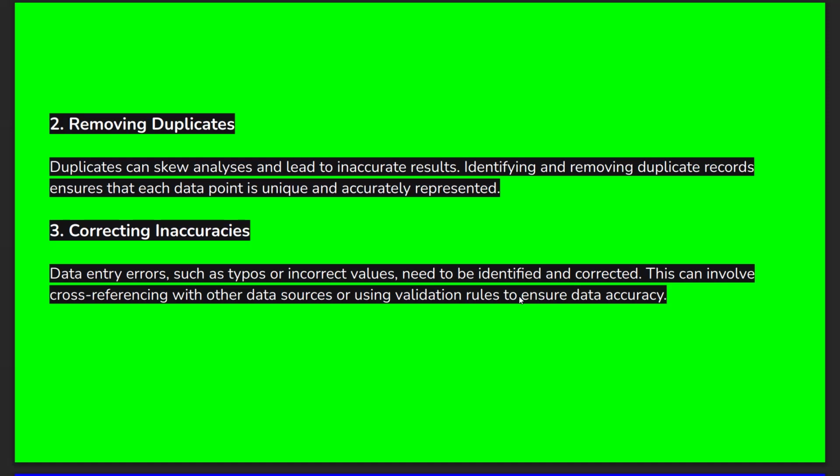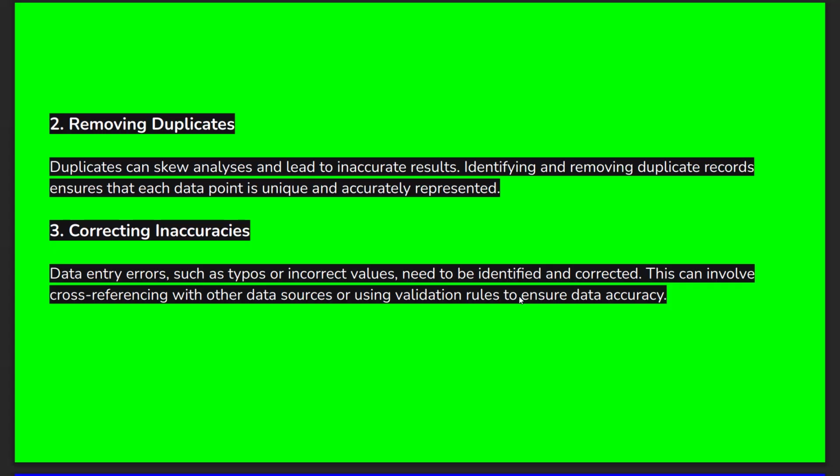Next one, correcting inaccuracies. How do we correct inaccuracies in the data set? Data entry errors such as typos or incorrect values need to be identified and corrected. It means we are entering incorrect values instead of the original values. So we need to identify those incorrect values and correct them. By correcting those incorrect values, we can increase the accuracy.